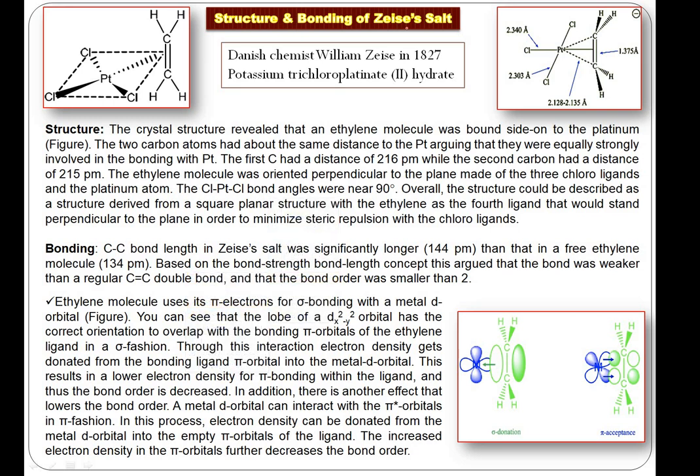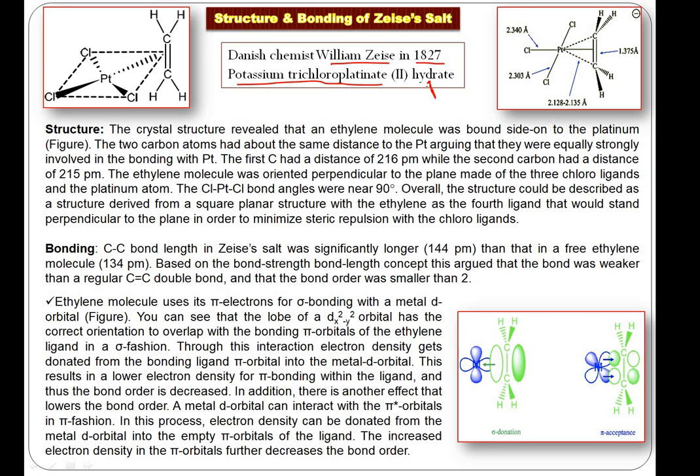First of all, this Zeise salt, now you can see here the structure, this on the right and left. So this is your Zeise salt. It was first discovered by the Danish chemist William Zeise, so on that basis its name is Zeise salt, in 1827. If you see its IUPAC name, it is basically potassium trichloroplatinate(II) hydrate.